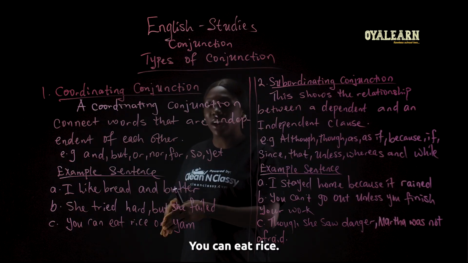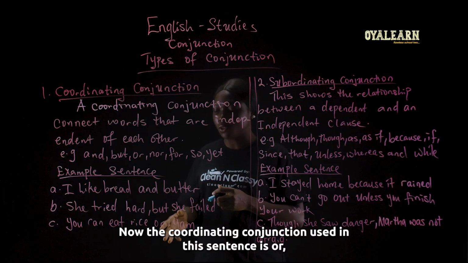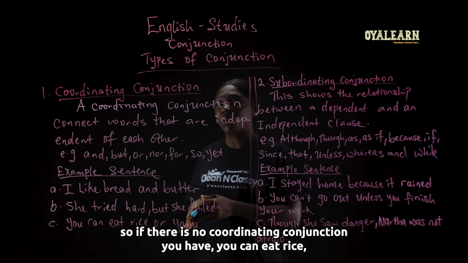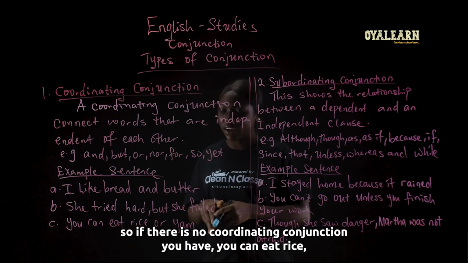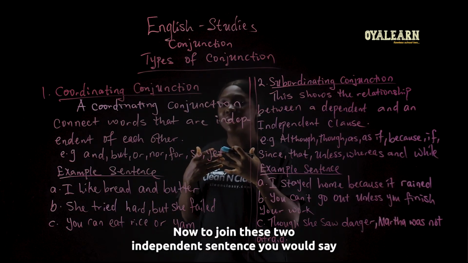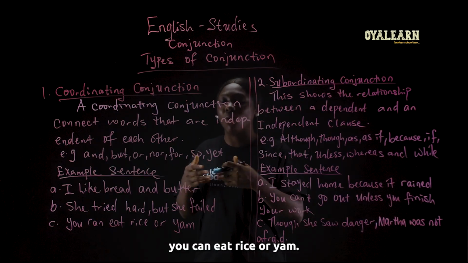The coordinating conjunction used in this sentence is "or." If there is no coordinating conjunction, you have "You can eat rice," "You can eat yam." To join these two independent sentences, you would say "You can eat rice or yam."